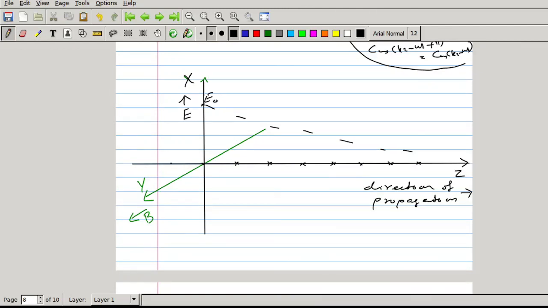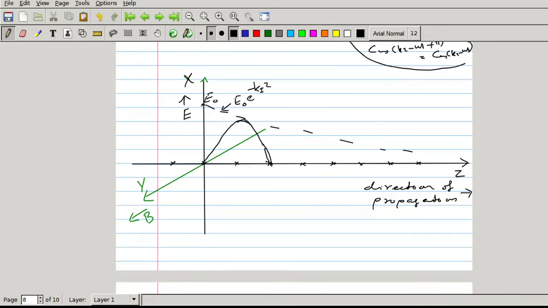When you draw the electric field, its amplitude should decrease like this. This decrease is given by E0 e raised to minus kiz, so it is exponentially decreasing. Now I draw the variation of the electric field vector. Here it becomes maximum, then it becomes 0 at this point.